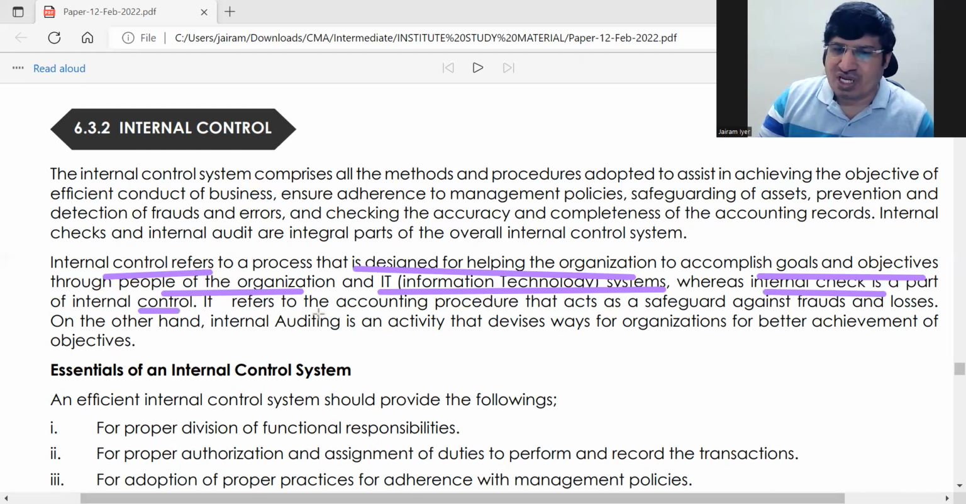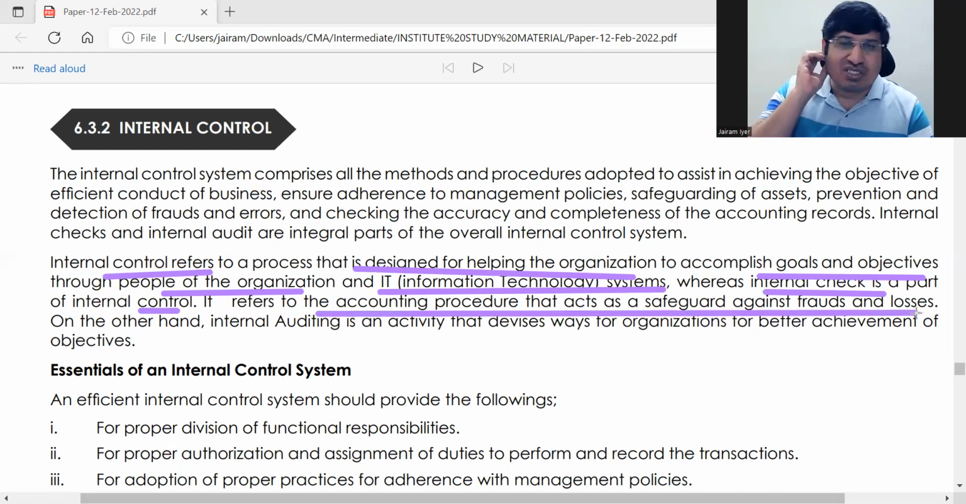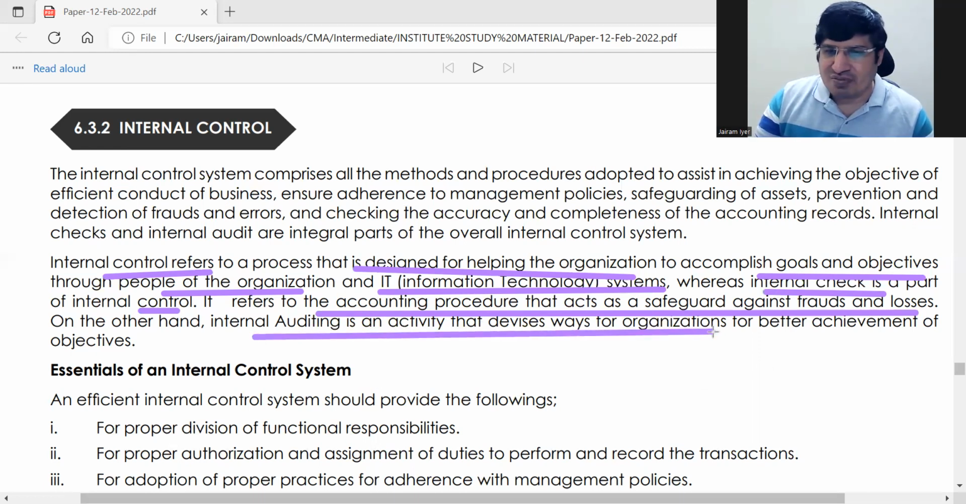and useful. Okay, it is used as a safeguard against frauds and losses. Okay, it just checks the work of the employee, designed in such a way that the work of one employee is checked by another employee. Okay, an internal audit is an audit function for better achievement of objectives.